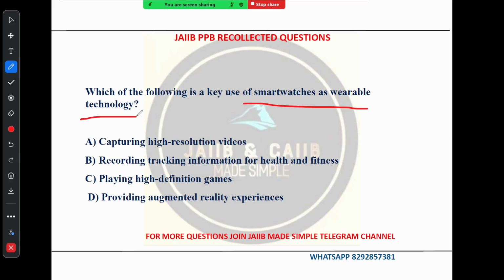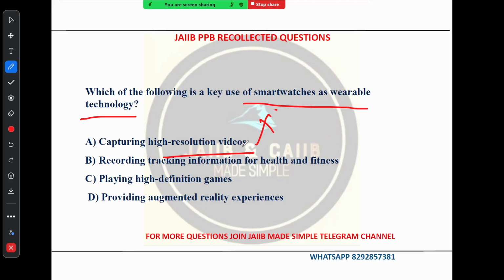Their small screen size and limited processing power make them unsuitable for capturing high quality video. They cannot capture high quality videos. Smartphones remain the preferred device for this purpose. So smartwatches cannot capture high resolution video. Option B says recording tracking information for health and fitness.